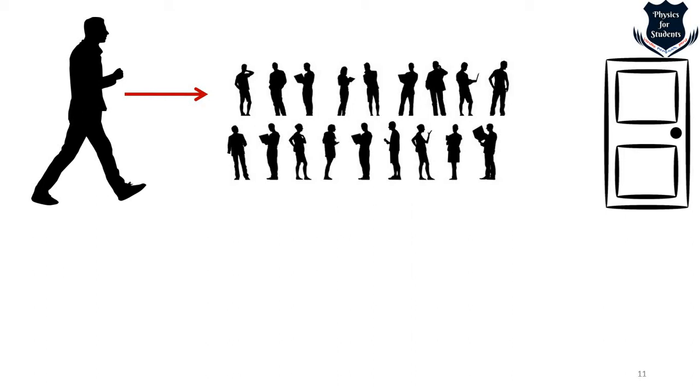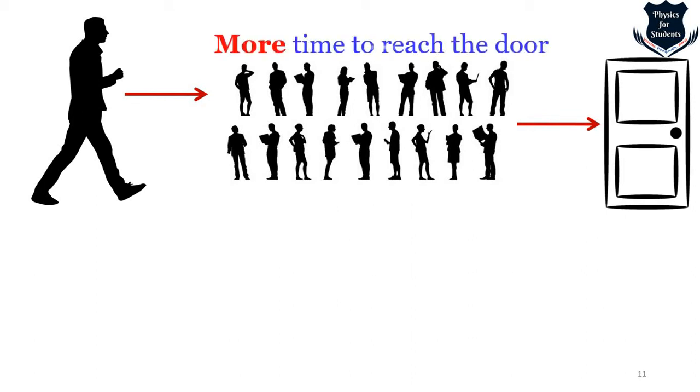So what will happen if this person wants to move to this door, the exit part? It will take a lot of time for him to move. Why? Because he has to go through many people, he has to fight, he has to stumble, there will be struggle, etc. So this person will take more time to reach the door. Now let us take another example.